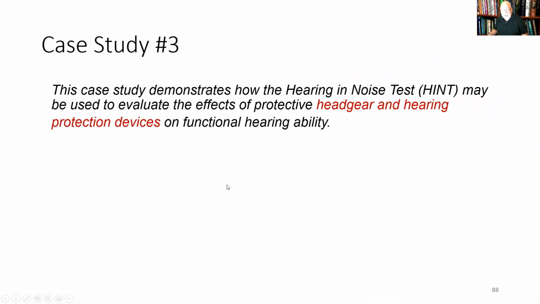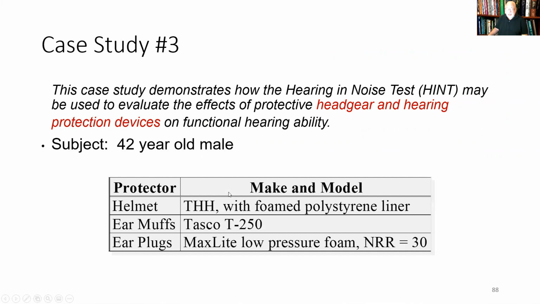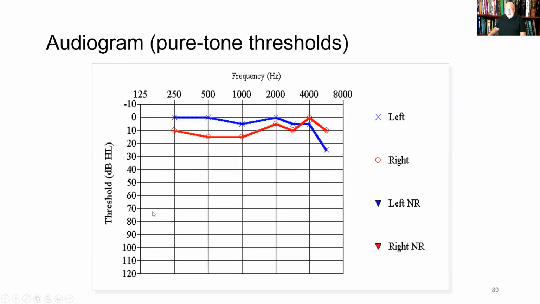So let's see, case 3. This case demonstrates how the hearing and noise test may be used to evaluate the effects of protective headgear. So, a 42-year-old male, and we fit him with these different items: a helmet, earmuffs, and earplugs. We wanted to answer the question, how do these things affect the ability to understand speech in noise?